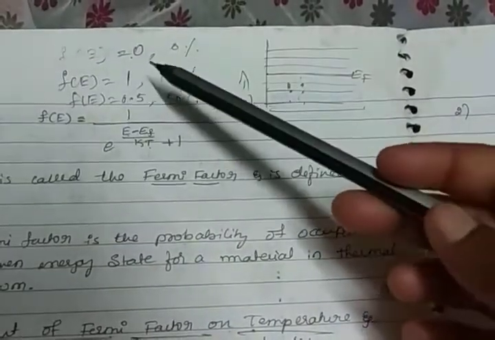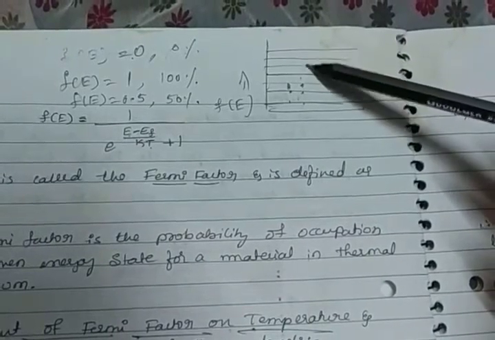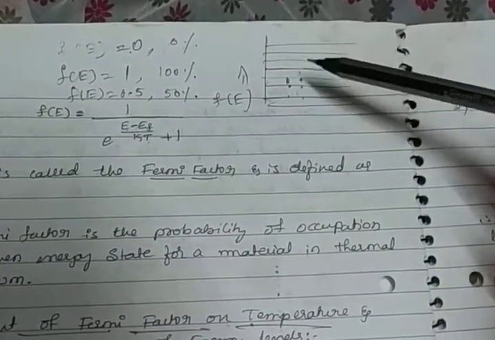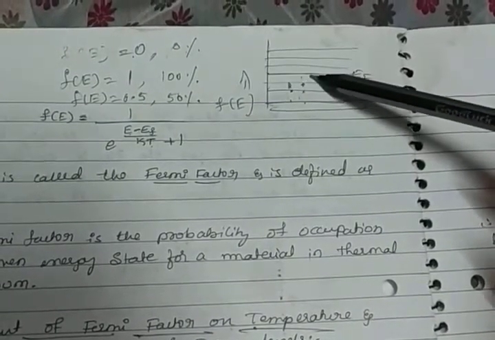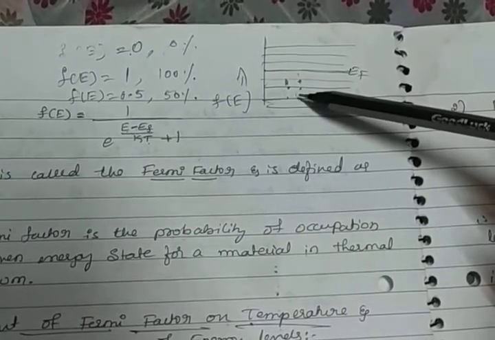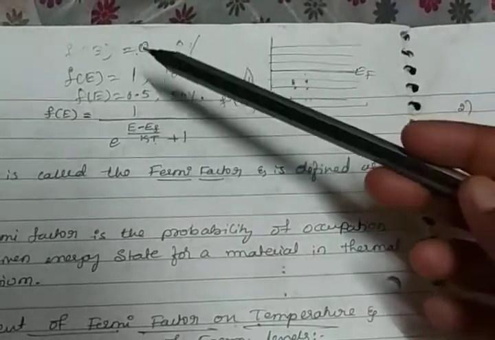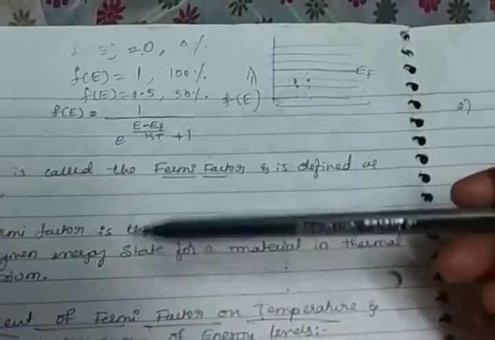And f of E is equal to 0 means that above the Fermi energy, all energy levels are unoccupied by electrons. F of E is equal to 1 means that below the Fermi energy levels, all energy levels are occupied by electrons. Okay, this case we will discuss below.